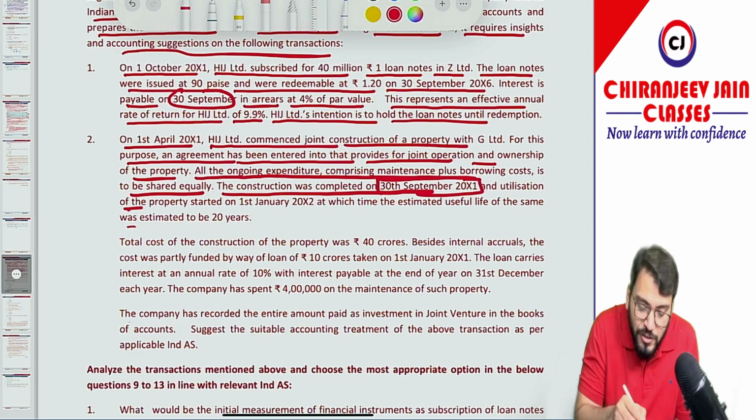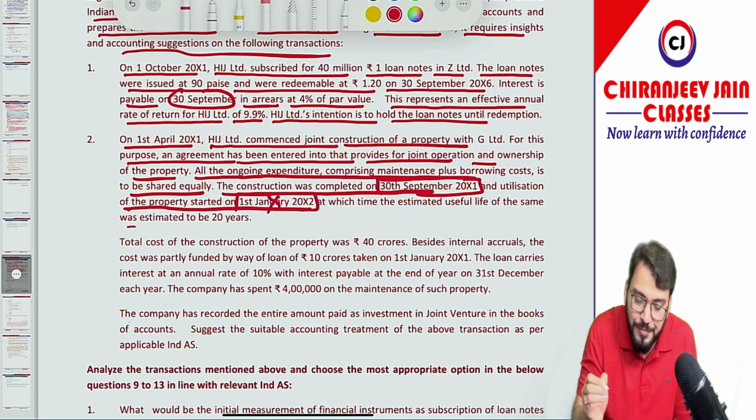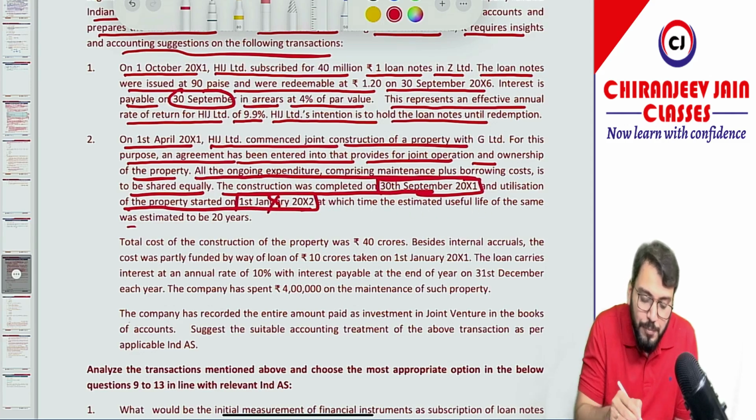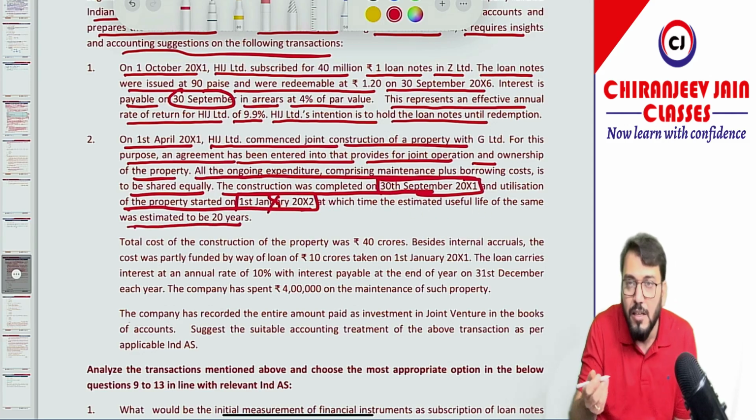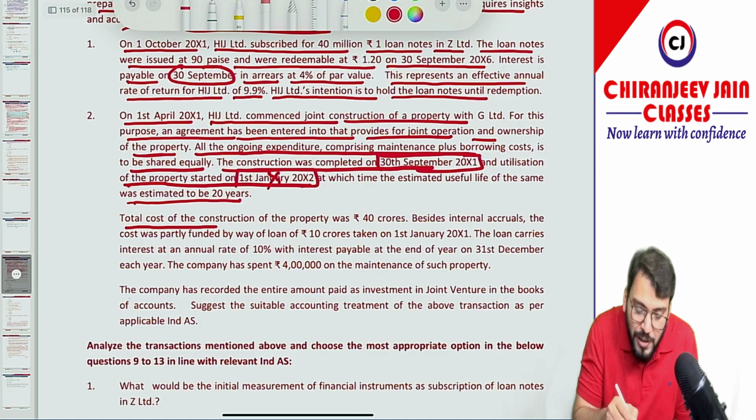The construction was completed on 30th September 2001, meaning the asset was ready for use on this date, and utilization of the property started on 1st January 2002. So it was actually put to use on this date, but this date is not relevant here. At that time the useful life of the property was estimated to be 20 years. Total cost of construction of the property was 40 crore.